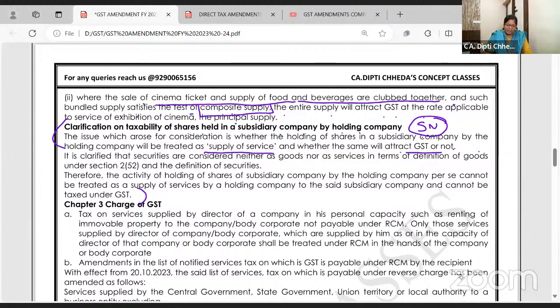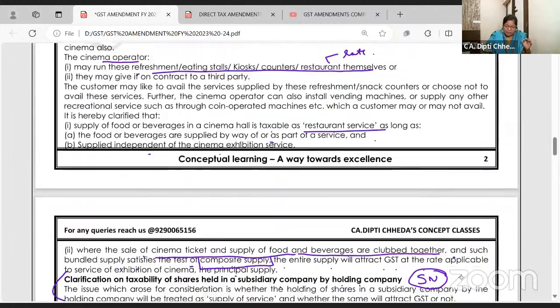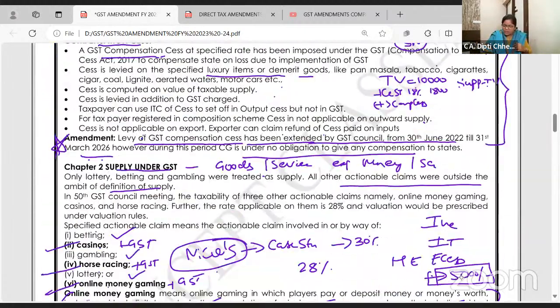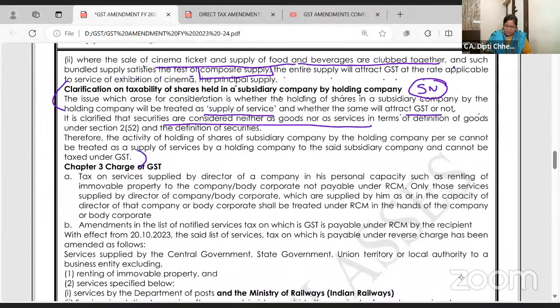Then it is clarified by way of circular. Circular number you don't have to remember. Securities are considered neither as goods nor services. I told you on page 1 only, goods does not include money and securities. So securities are not covered under GST. Therefore, the activity of holding shares of a subsidiary by a holding company cannot be treated as supply of service. Clear to all of you? This is going to be super scoring in MCQs. All these amendments that I am discussing have only 2 theory questions. I'll tell you.